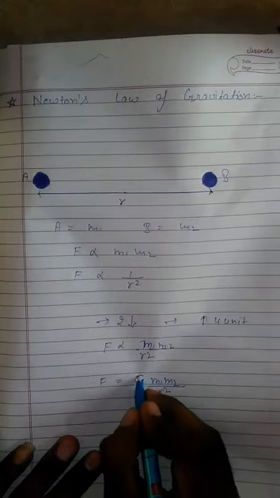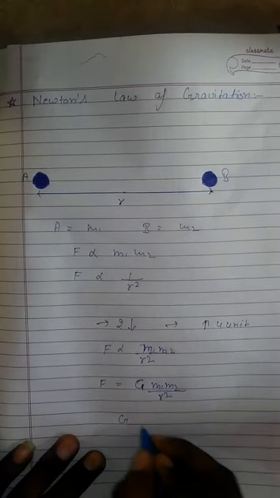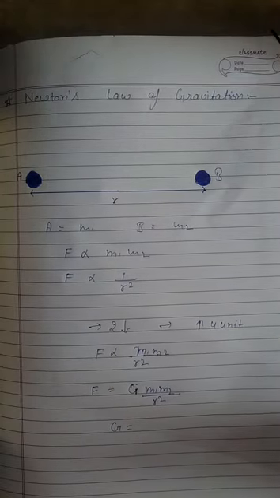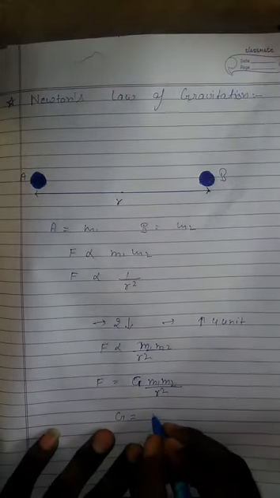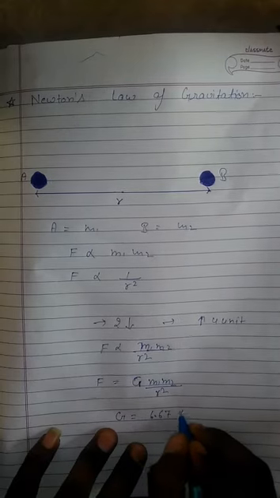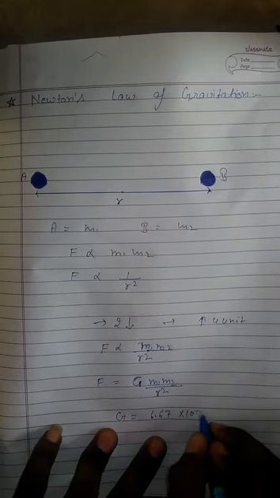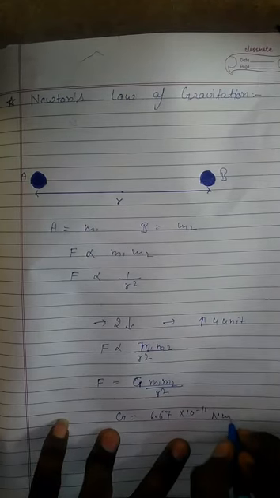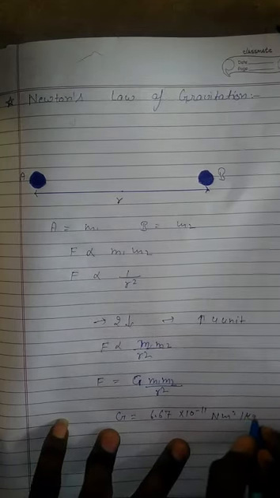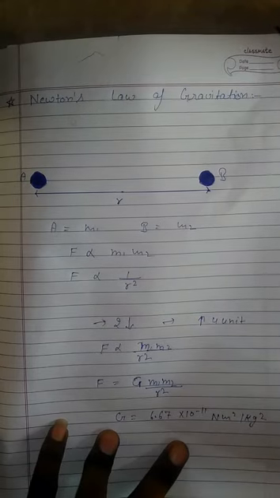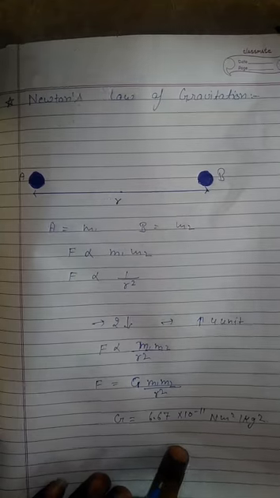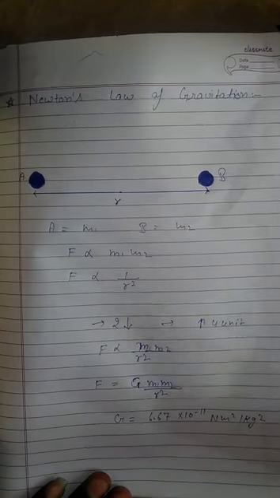Now what is the gravitational constant? The gravitational constant has the value 6.67 x 10^-11 with unit Newton meter square per kilogram square. So this was the value of the gravitational constant.